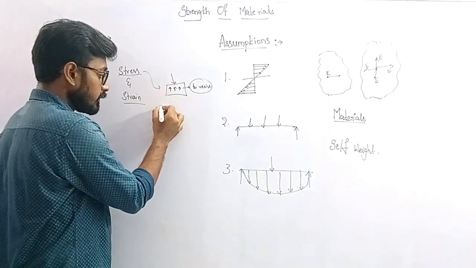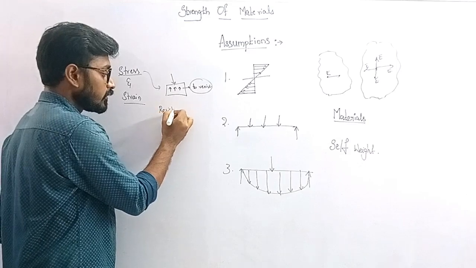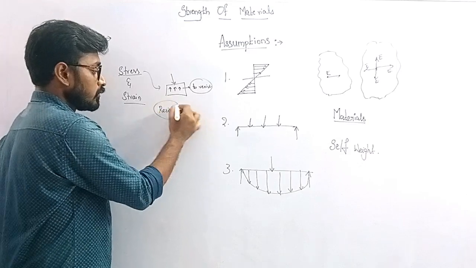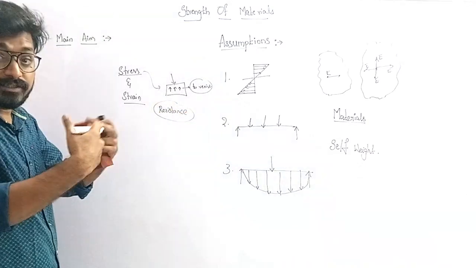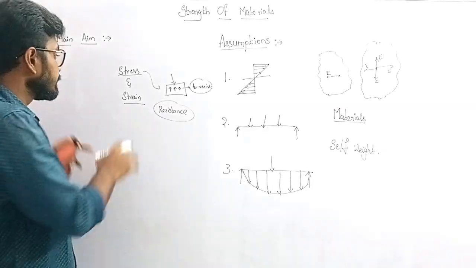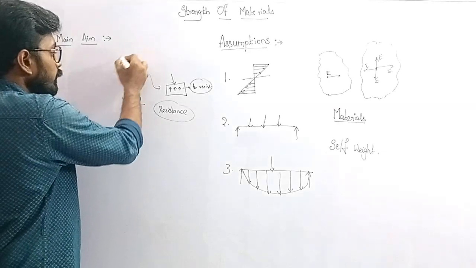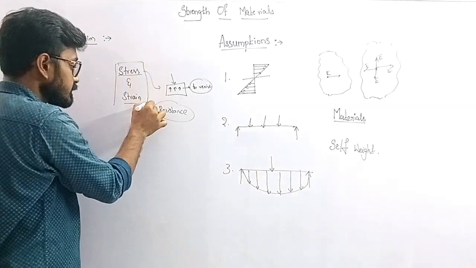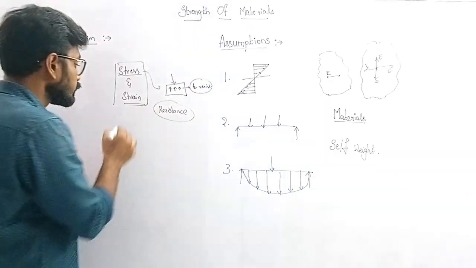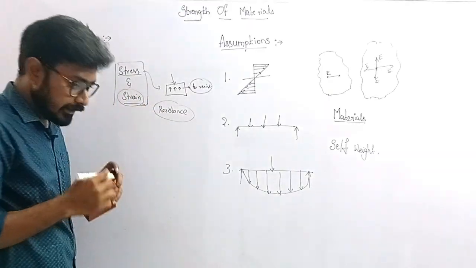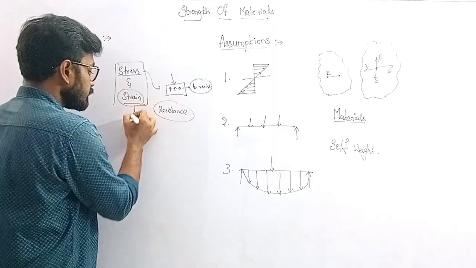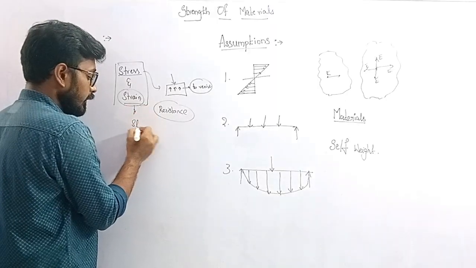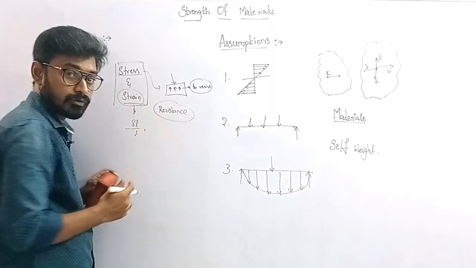The stress is nothing but the resistance which is offered by the body to the load which is acted upon it. So the main aim of the strength of materials is to find this stress and strain relationship. So what is strain? Here strain is nothing but delta L by L, that means change in length by original length.